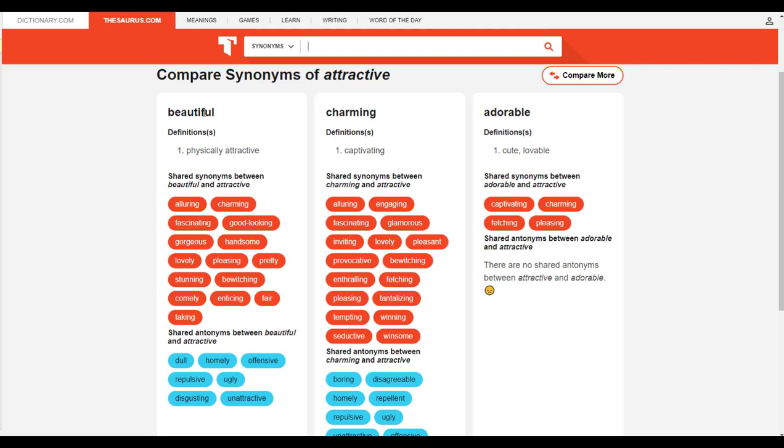I can see that the word beautiful is physically attractive, charming means captivating, and adorable means cute and lovable. I can see that attractive and adorable don't have any shared antonyms, and they have fewer shared synonyms. This means if I'm trying to use a word to replace attractive, I would eliminate adorable.